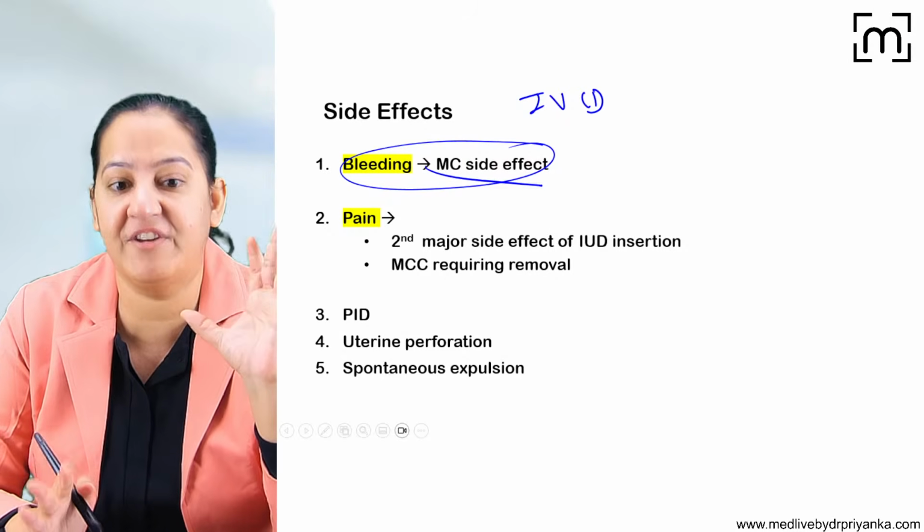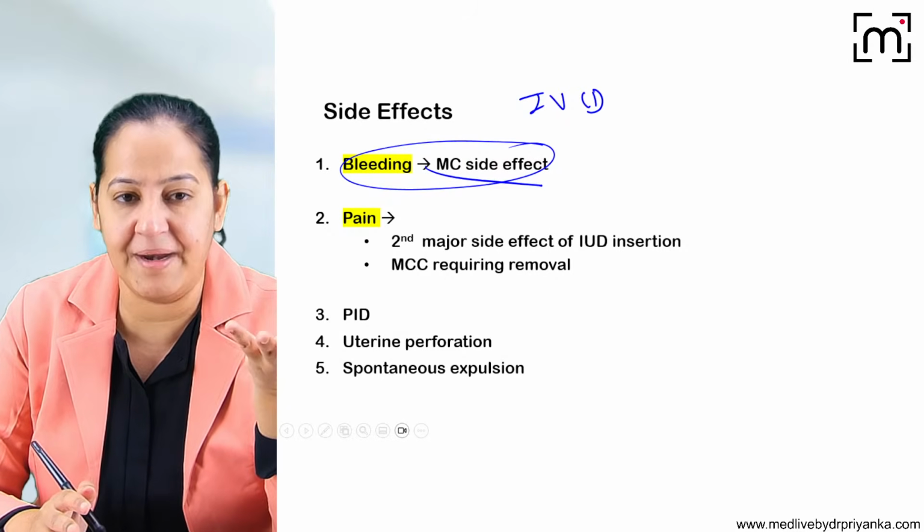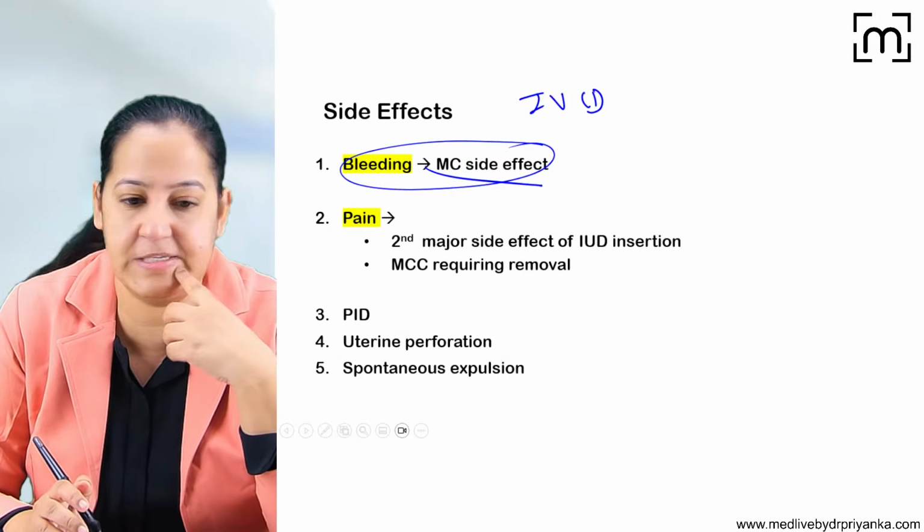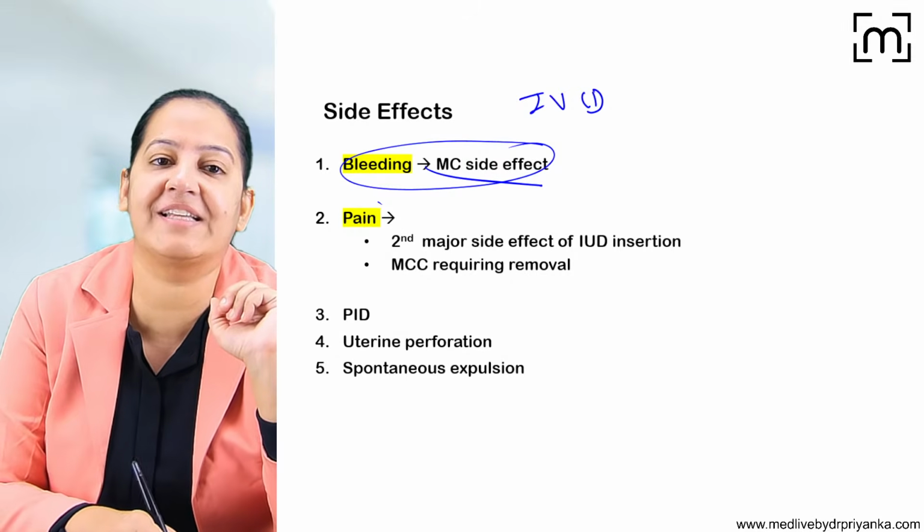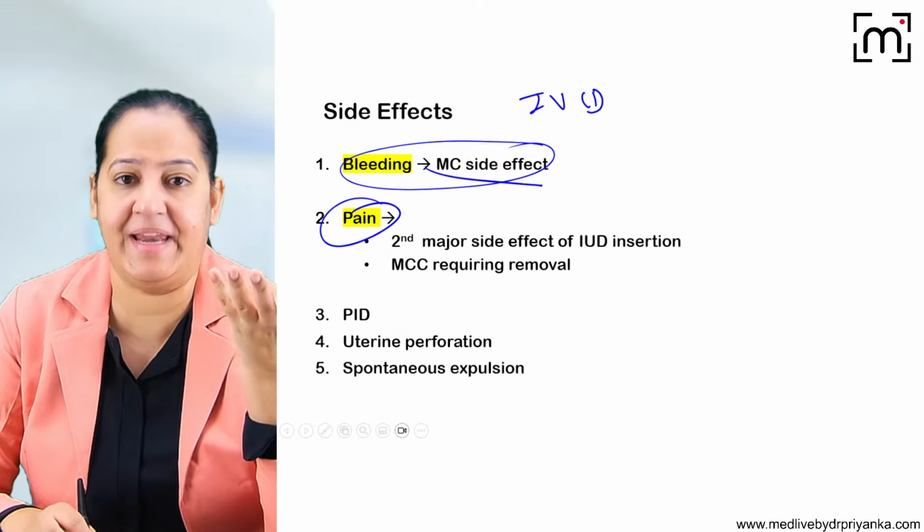But sometimes it can be severe, bothersome bleeding. You can give iron tablets, and if it is very severe, then only remove it. Otherwise, don't remove it. The second most common side effect is pain. The lady can have pain after insertion.